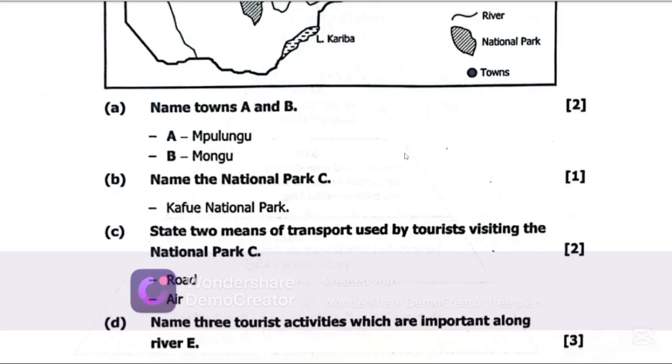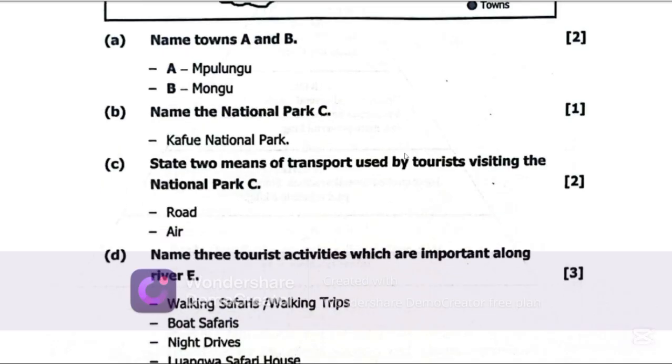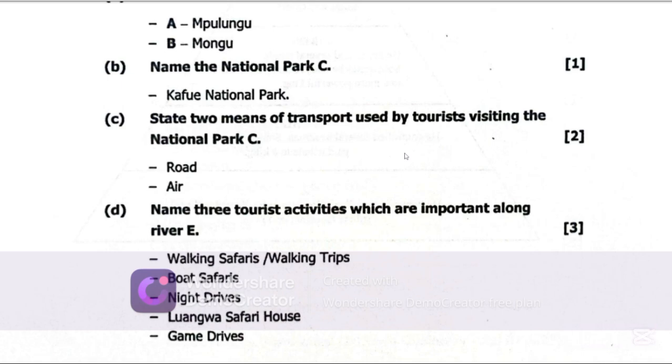Now, there are a number of tourist activities that are important along River E, and some of those activities include walking safaris or walking trips, boat safaris, night drives, game drives. We have also water sports, boat cruising.